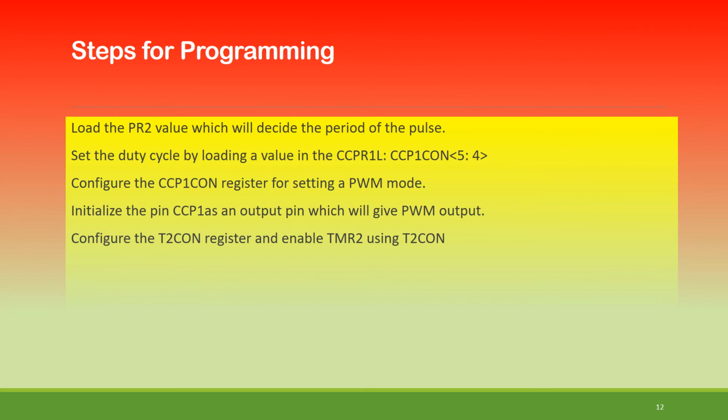The basic things we have to do: load the PR2 value, which will decide the period of the pulse. First, set the duty cycle by loading a value in CCPR1L. Then configure the CCP1CON register for setting PWM mode, as I mentioned, 11XX, that is 1100. Initialize the CCP1 pin as an output pin, which will give the PWM output. Then configure the T2CON register and enable TMR2 using T2CON.